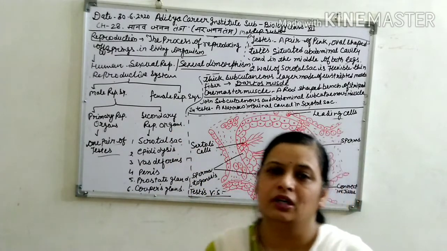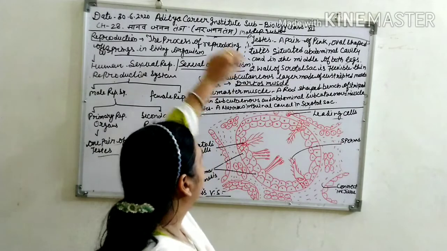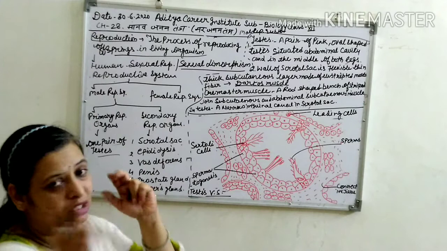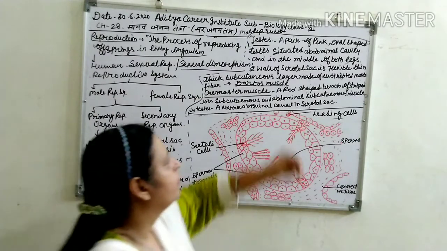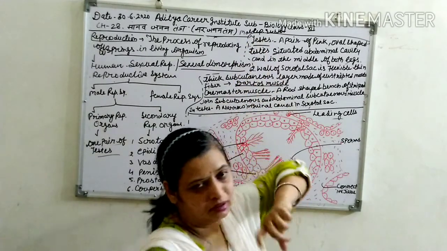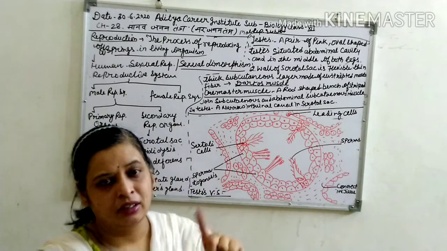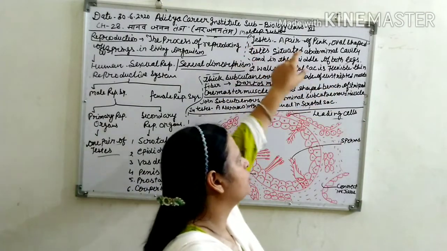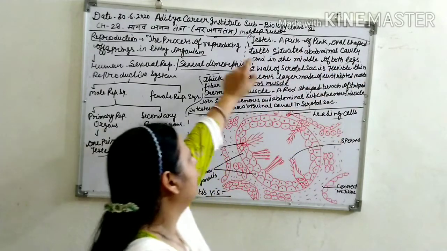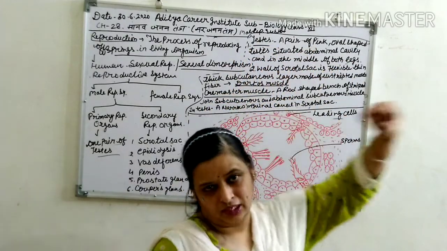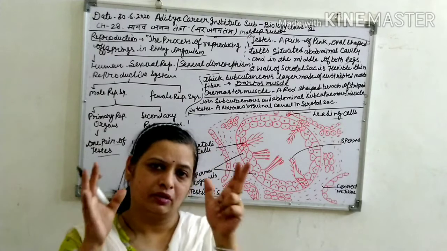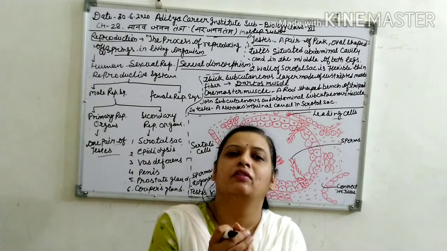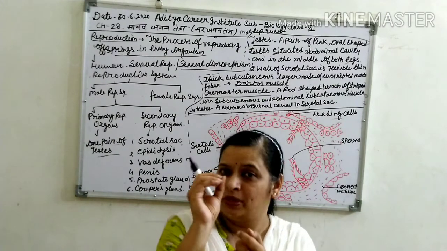Now we talk about the testes. It's a general introduction. What is a testis and where is it situated? A pair of testes, pink in color, oval in shape. The testis is situated outside the abdominal cavity, in the middle part of both legs.